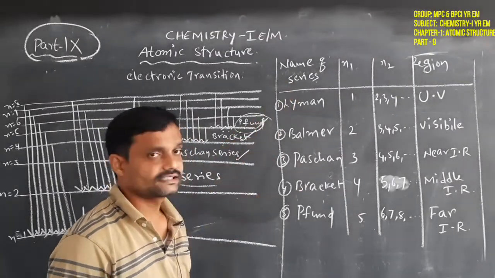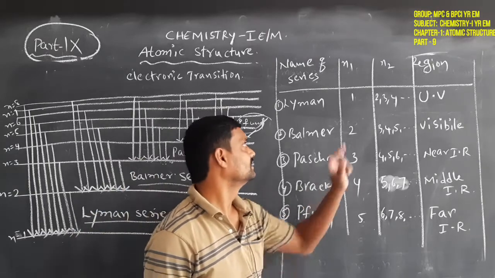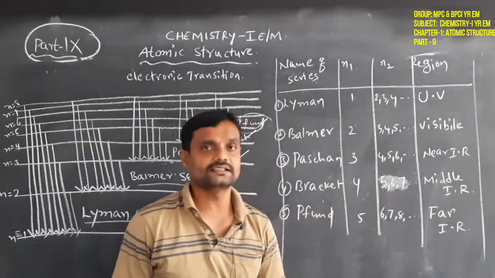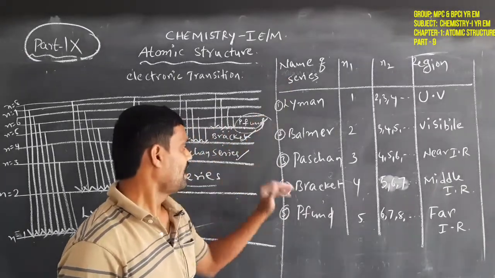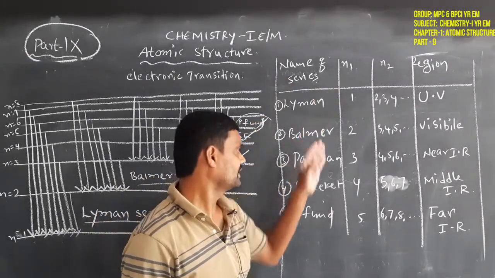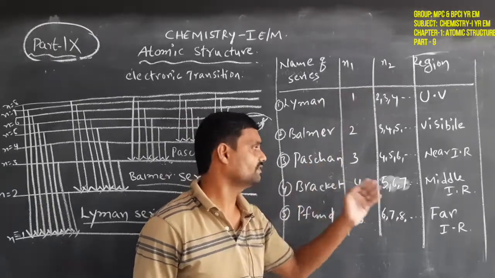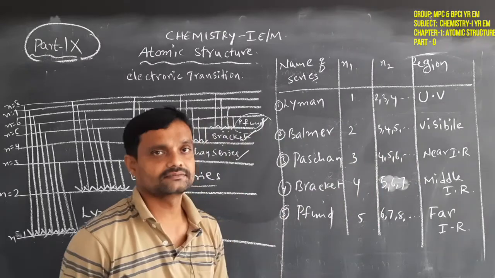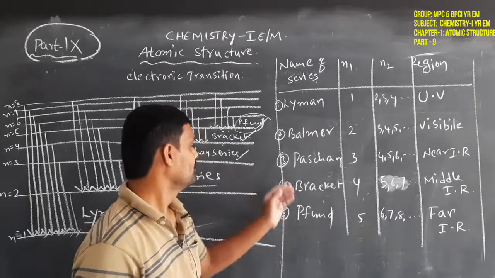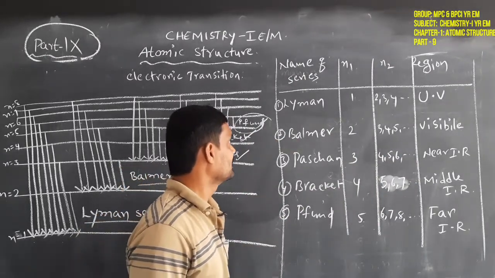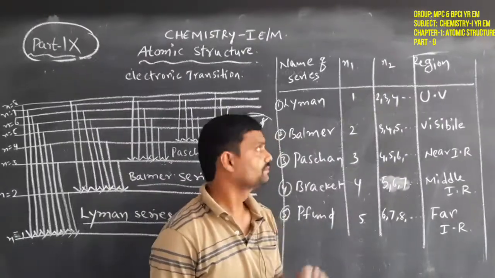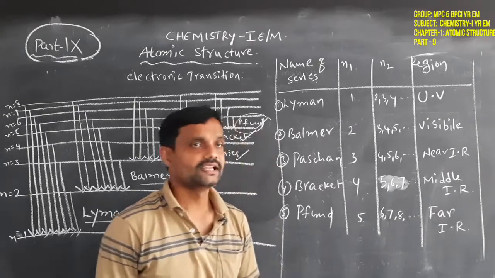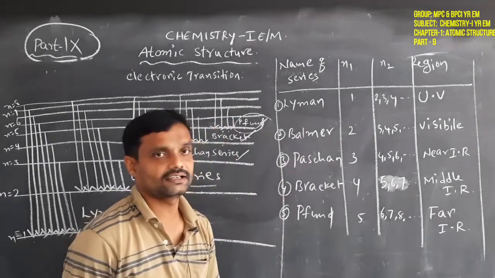And the Paschen series: n1 is 3, n2 is 4, 5, 6. It appears in the near IR region. And the Brackett series: n1 is 4, n2 is 5, 6, 7, and it appears in the middle IR region. Fifth one is the Pfund series. Its n1 value is 5 and n2 value is 6, 7, 8 and so on. It appears in the far IR region.